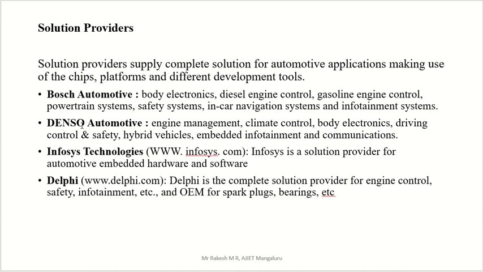Okay, then we are going for Denso. They provide solutions for automotive applications. What are the things provided by Denso? Engine management, climate control, body electronics, driving control, safety, hybrid vehicles, embedded infotainment, and communication. So some of the things are shared. See here we have body electronics.